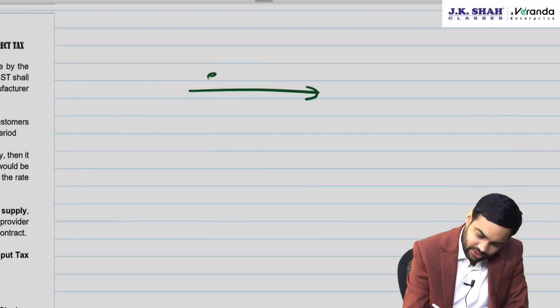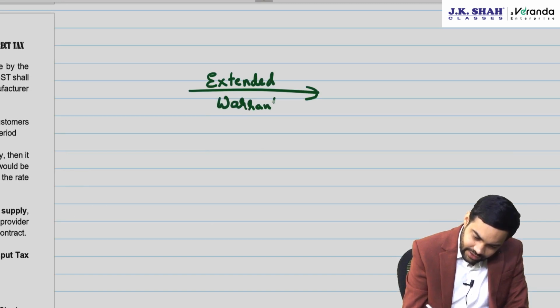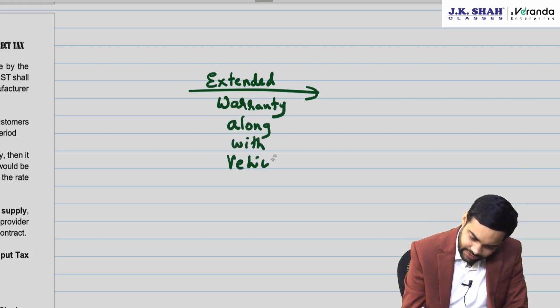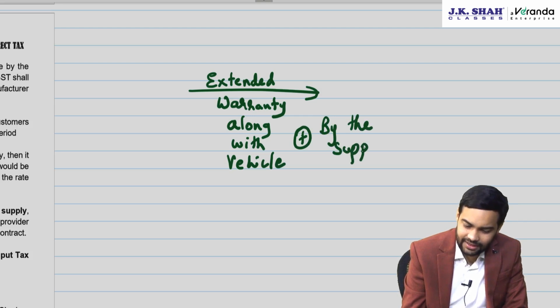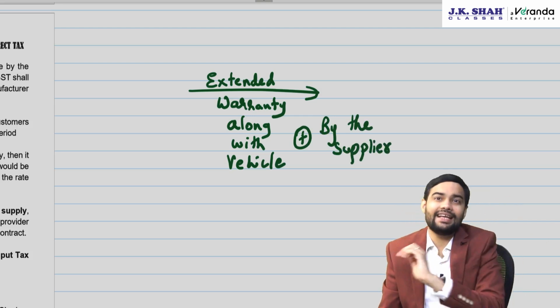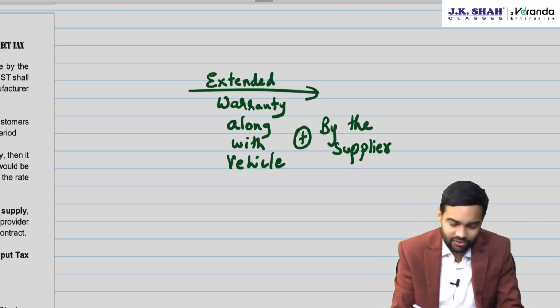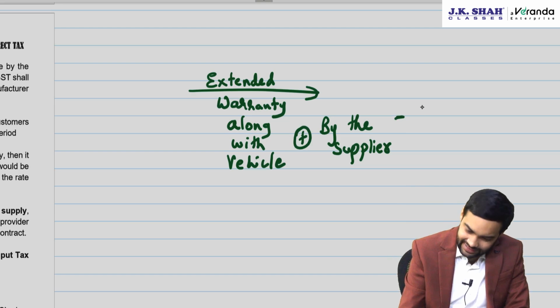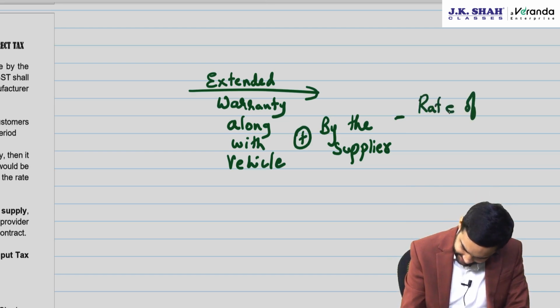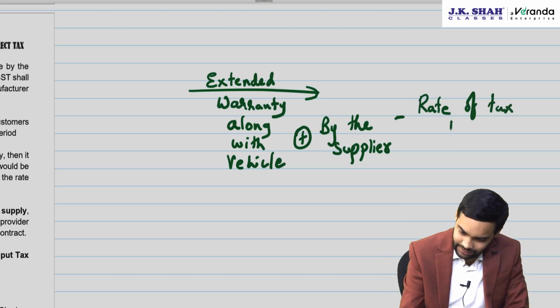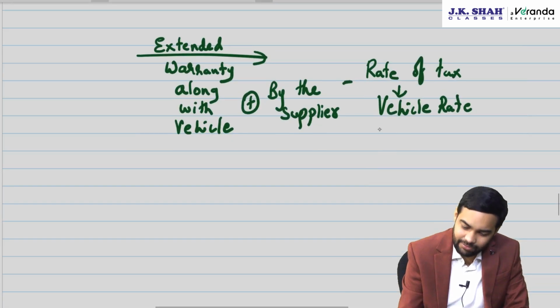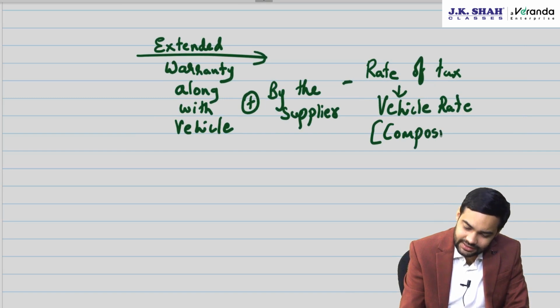Say suppose extended warranty is being provided along with vehicle at that point of time, plus by the supplier, whoever is supplying this vehicle, he is only providing extended warranty, then the rate of tax on extended warranty will be vehicle rate, because we are applying the principle of composite supply.